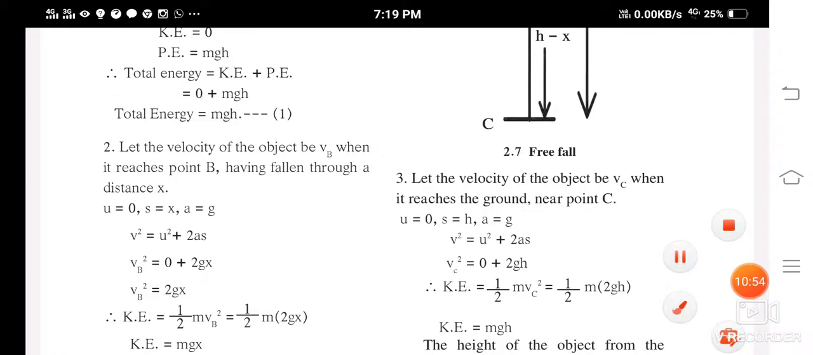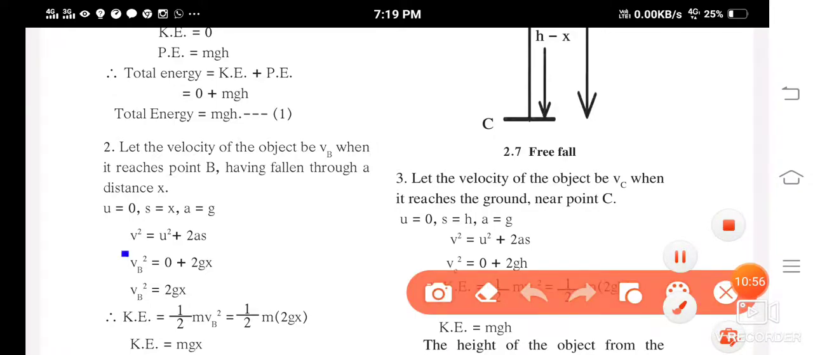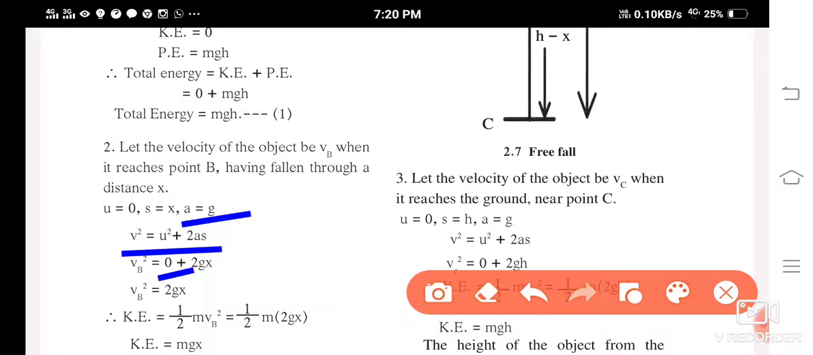Now see, v square is equal to u square plus 2as. Now see here, u is going to be 0. a is what? Acceleration due to gravity, right? So 2g, s is how much? Distance x, right? So vB square is equal to 0 plus 2gx. So velocity square is equal to 2gx.